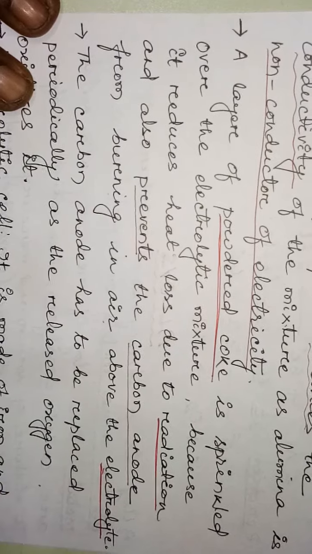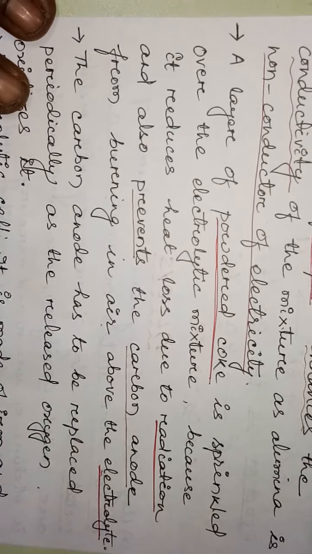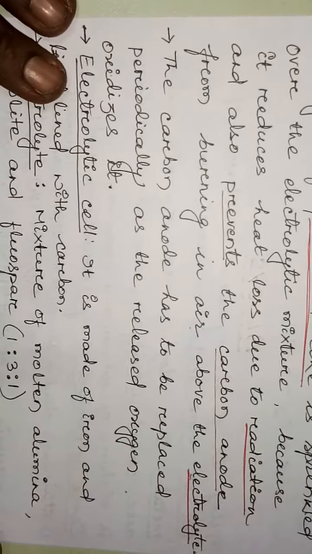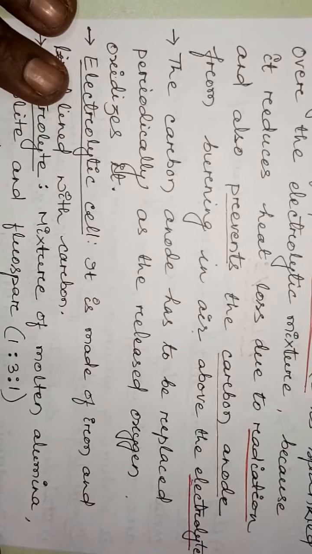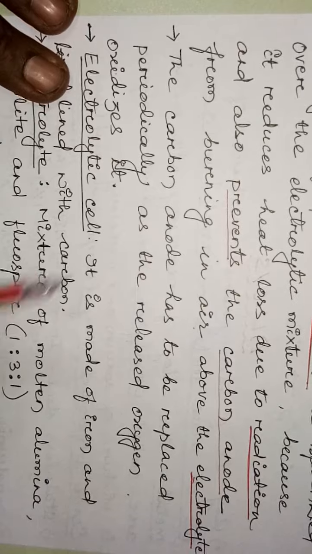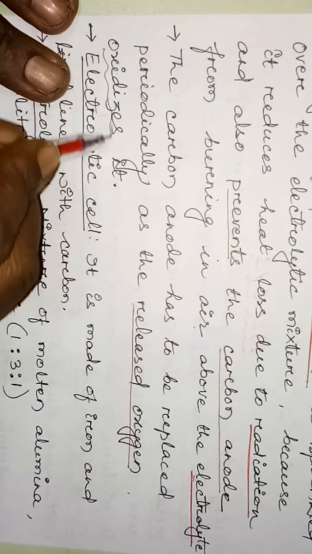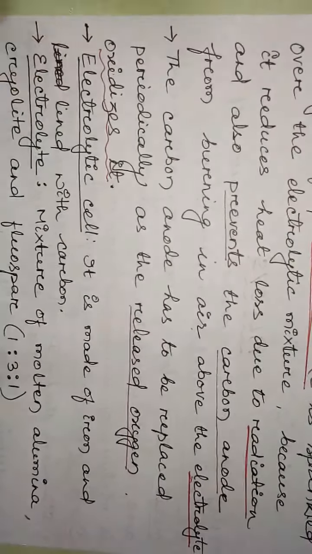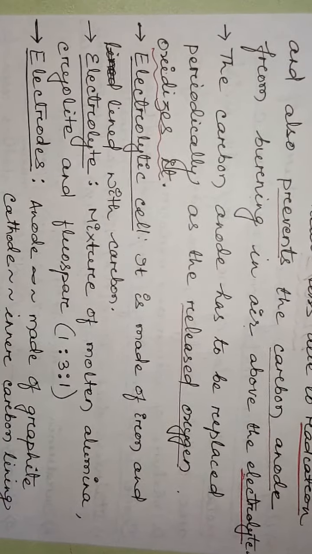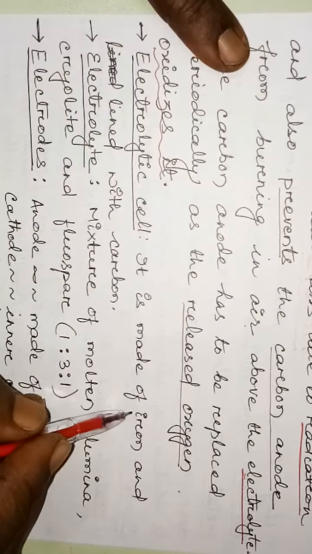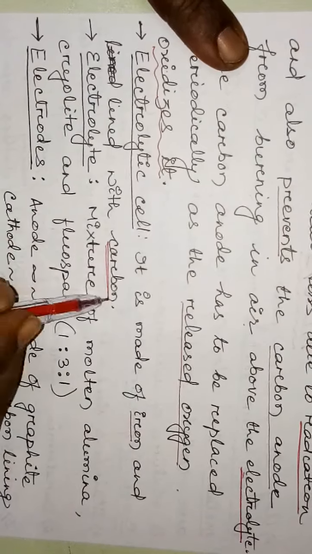Because when oxygen is released, carbon anodes normally oxidize. The carbon anode has to be replaced periodically as the released oxygen oxidizes it. Then what is the electrolytic shell? It is made up of iron and lined with carbon.